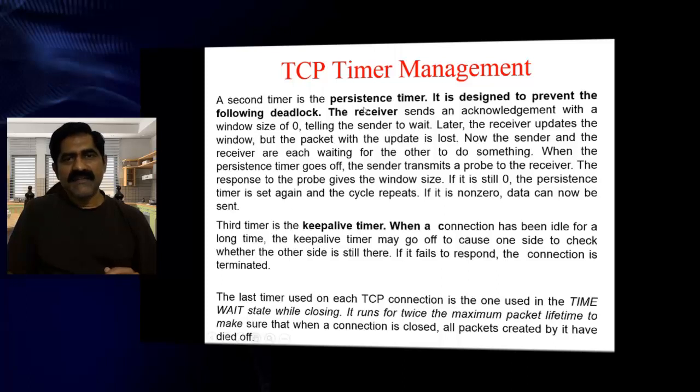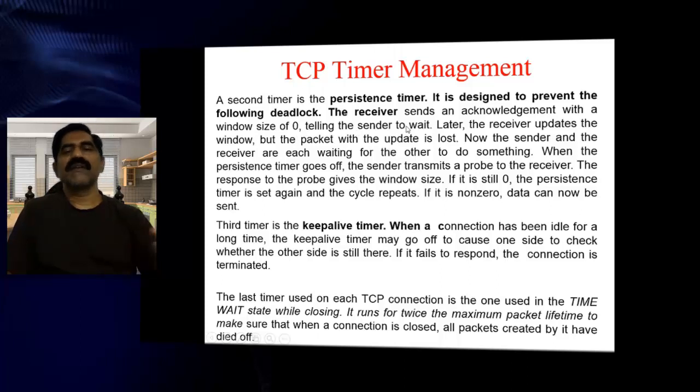Second timer is the persistence timer. It is designed to prevent the following deadlock. So when a deadlock condition arises, we are going to resolve that one by using the persistence timer. The receiver sends an acknowledgement with a window size of 0, telling the sender to wait.